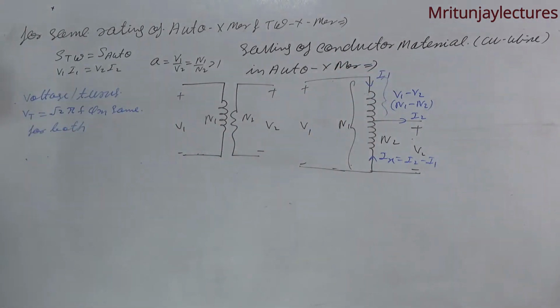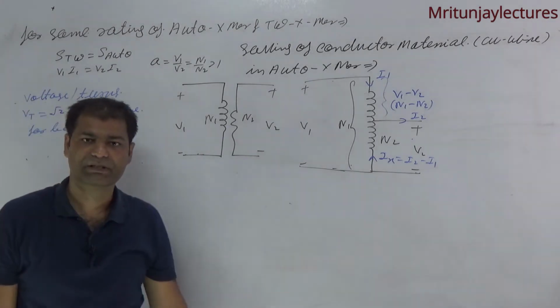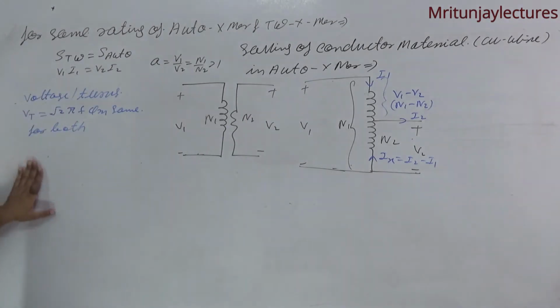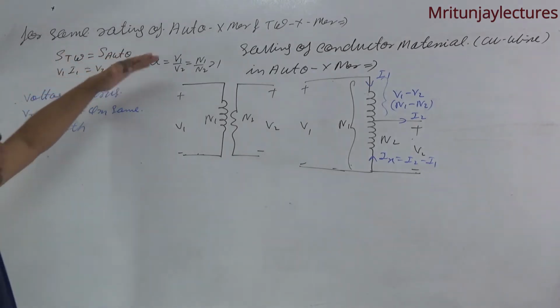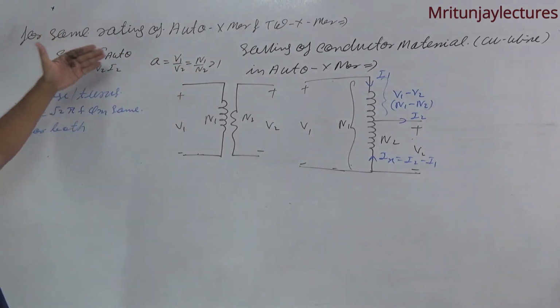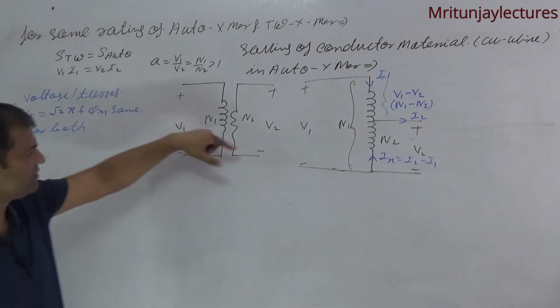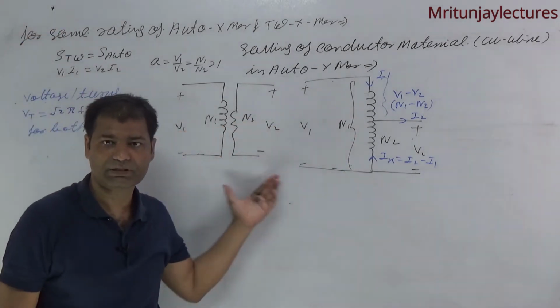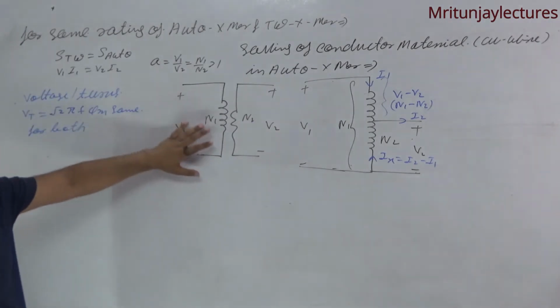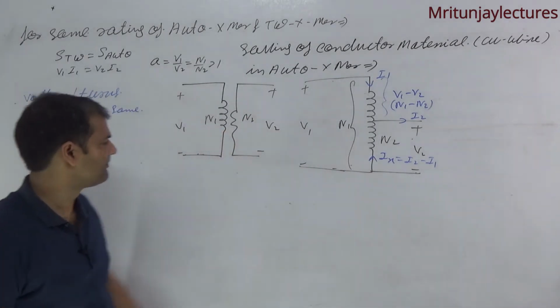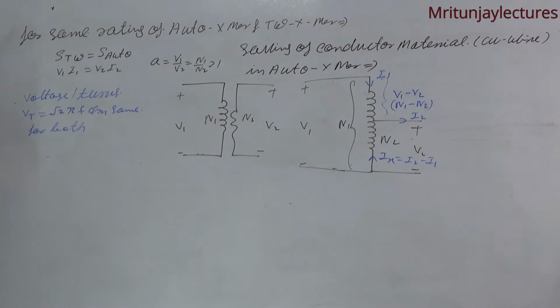In saving of conductor material in auto transformer, is it effective or not, basically our motto. If same rating of the auto transformer and two winding transformer, like this one, V1 and V2 in primary and secondary are both same, and the number of turns in primary and secondary is same.